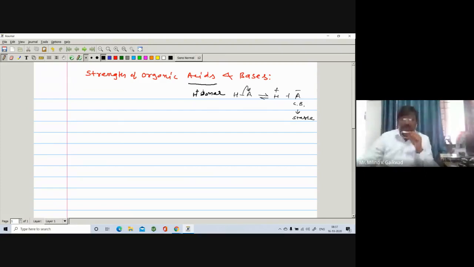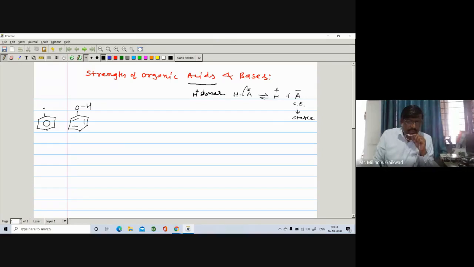So here we'll take a few more examples. For example, suppose you take phenol like this one. Here is a phenol, pi bond, pi bond, pi bond, and there is OH. We have seen that orthonitrophenols are more acidic.